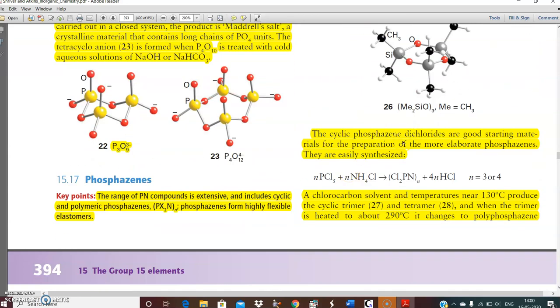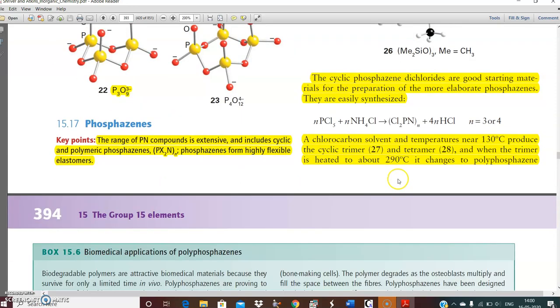The cyclic phosphazene dichlorides are good starting materials for the preparation of more elaborate phosphazenes. They are easily synthesized. This is known as phosphazene. They are separately detailed in the chapter on inorganic chains, rings and cages. Bonali madam will take this part, and I already sent the note via WhatsApp.